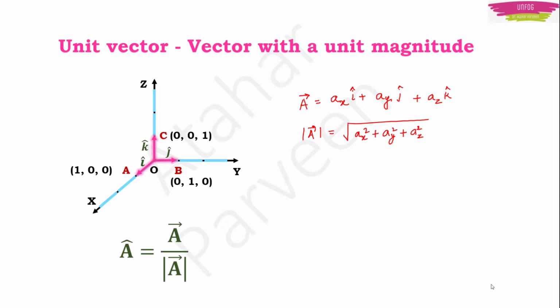Now if I want to take the magnitude of this vector A, what do I do? I take the square root of the coefficients of i cap, j cap and k cap. I sum them up by taking the squares. Means here the magnitude of vector A or mod A will be equal to square root of ax square plus ay square plus az square. Okay, and if I divide this vector A by the magnitude of this vector A, then I get this unit vector A cap. Okay, I hope I am clear.